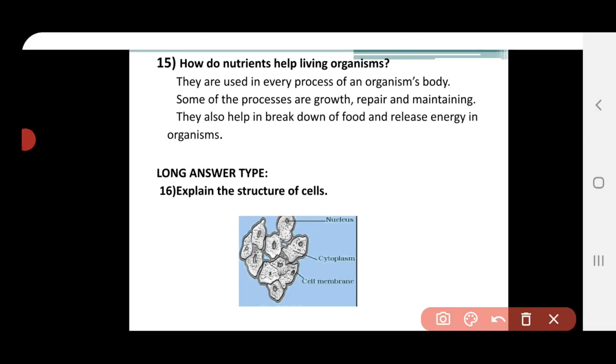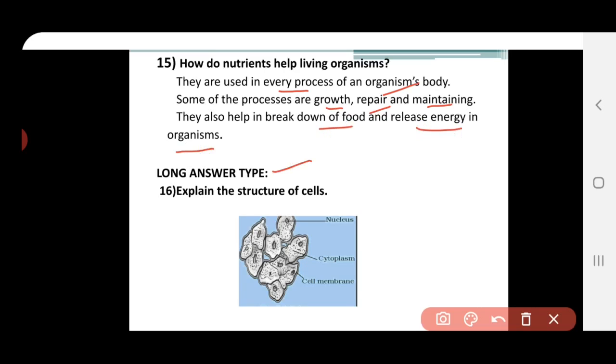And next question, how do nutrients help living organisms? They are used in every process. Nutrients are used in every process of the organism's body. Some of the processes are growth, repair and maintenance. They also help in the breakdown of food and the release of energy in the organism.